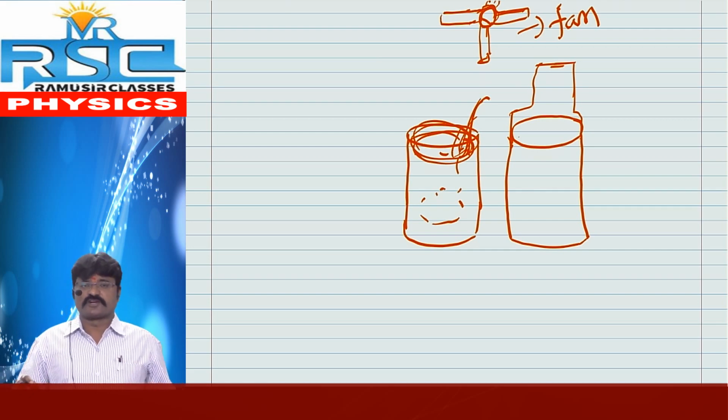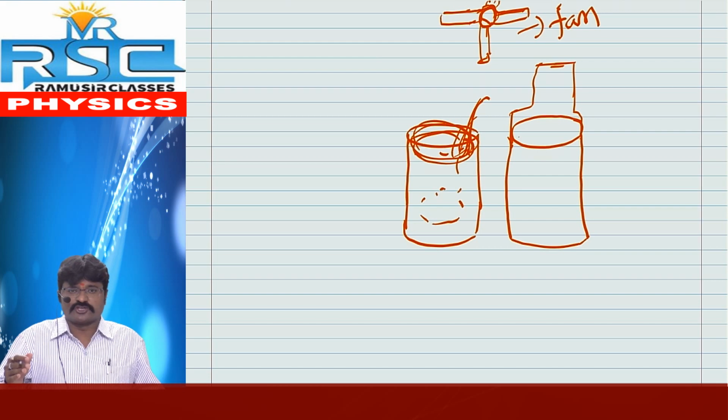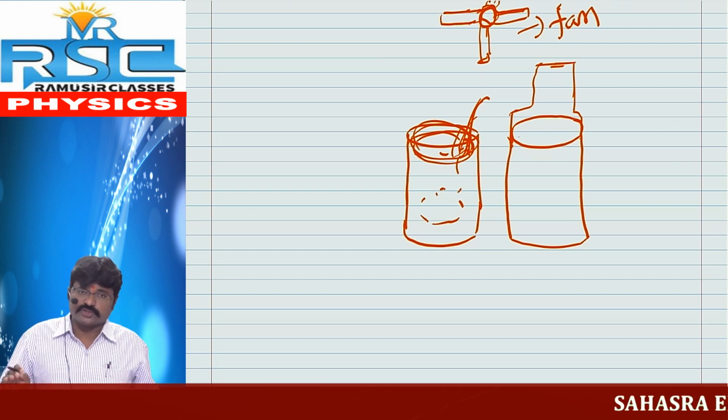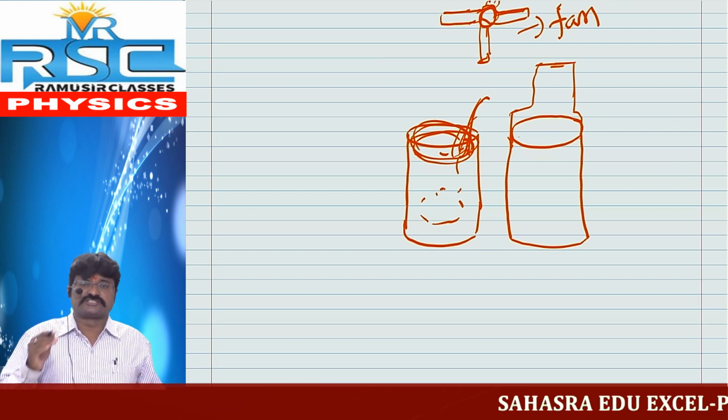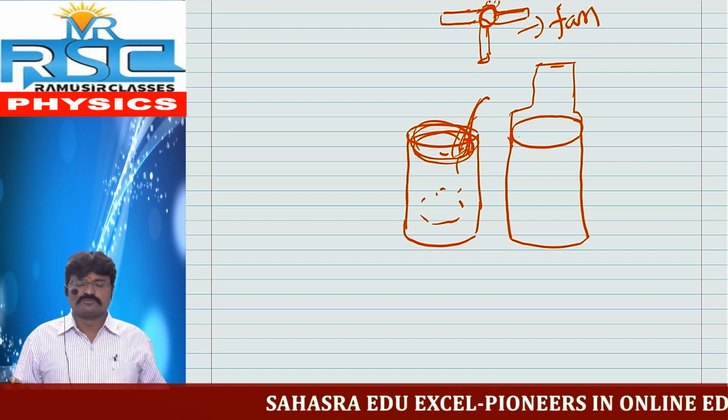So what about that surface? That surface is liquid. If any energy or any particles or any molecules escape from the liquid, it must be cooling. What is our lively example? If you sit on the bank of a river or the bank of a pond, the air which comes above that water, how do you feel? We may feel that cool.